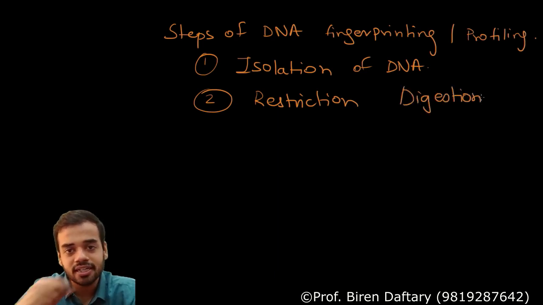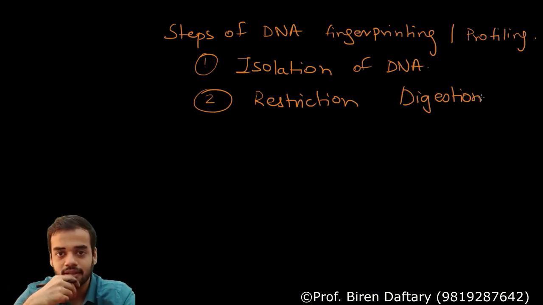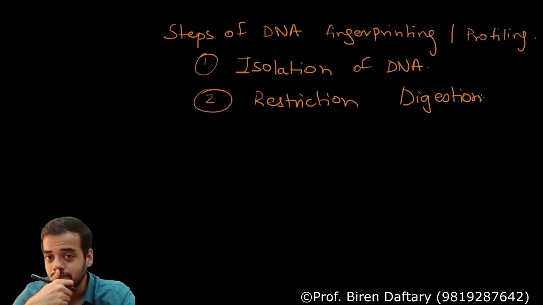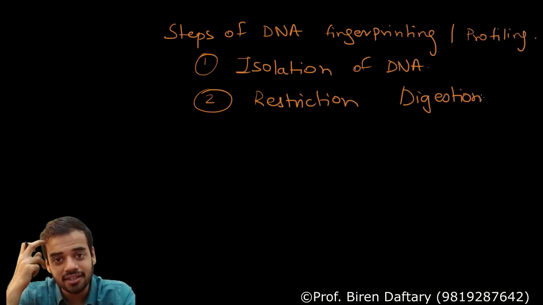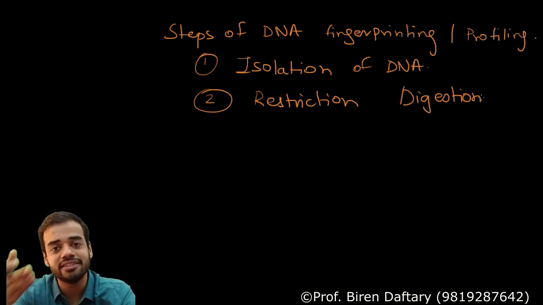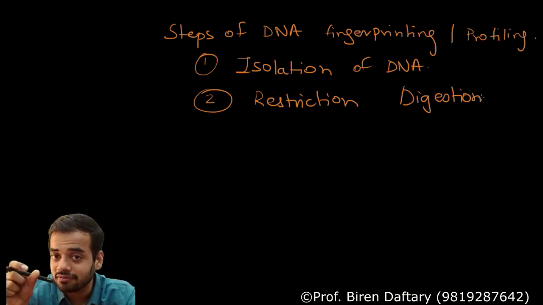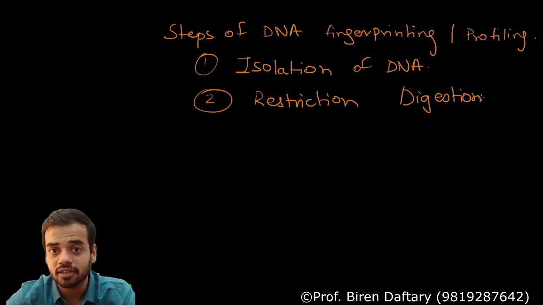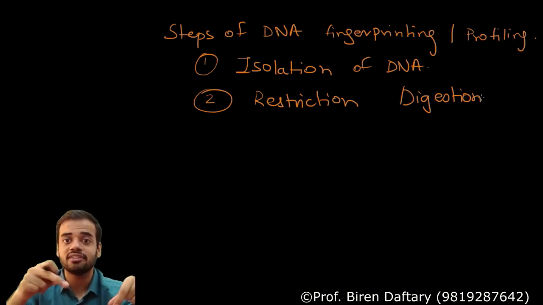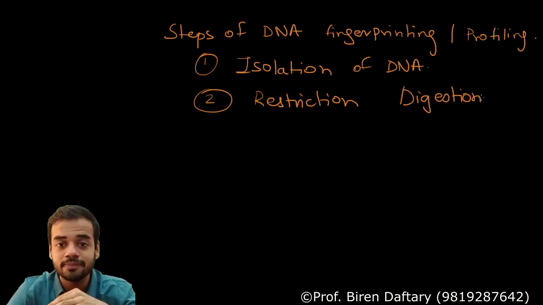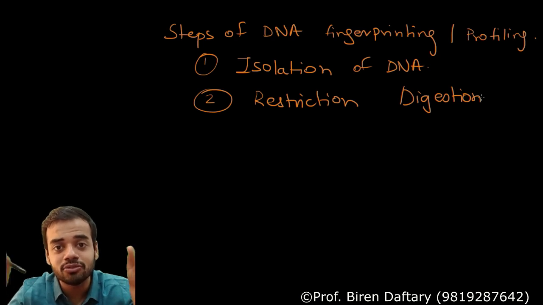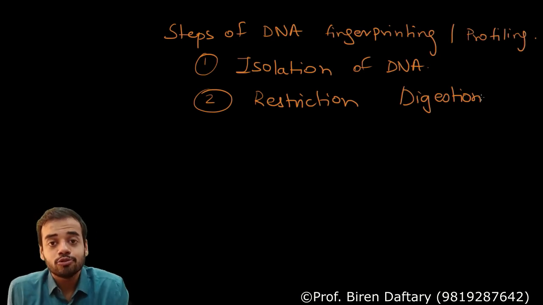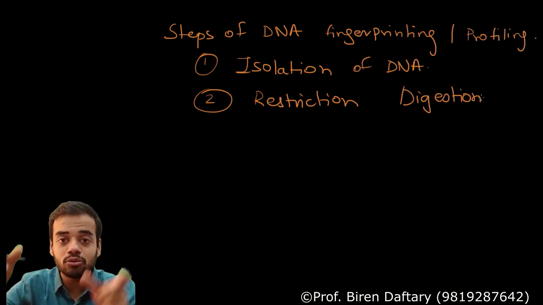You have got the entire DNA present in that hair, correct, from the hair cell, but do you need the entire DNA? You need only the VNTR in that DNA, no? Because rest of the sequence is anyway going to be the same. You want to match the VNTR of the hair with the VNTR of one of those 7 people, correct? The VNTR should be exactly the same, so you can say that this hair has come from that person. So for that you need only VNTR. You don't need the remaining DNA, because DNA molecule is very long, you know that. So you need to cut the DNA into smaller parts.